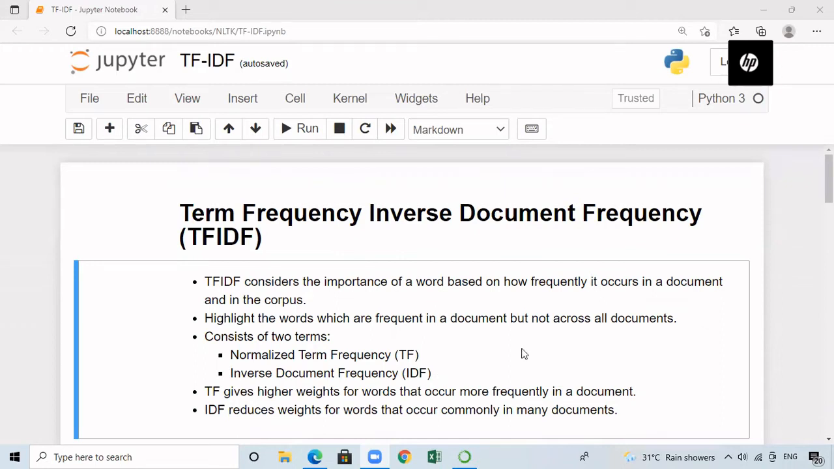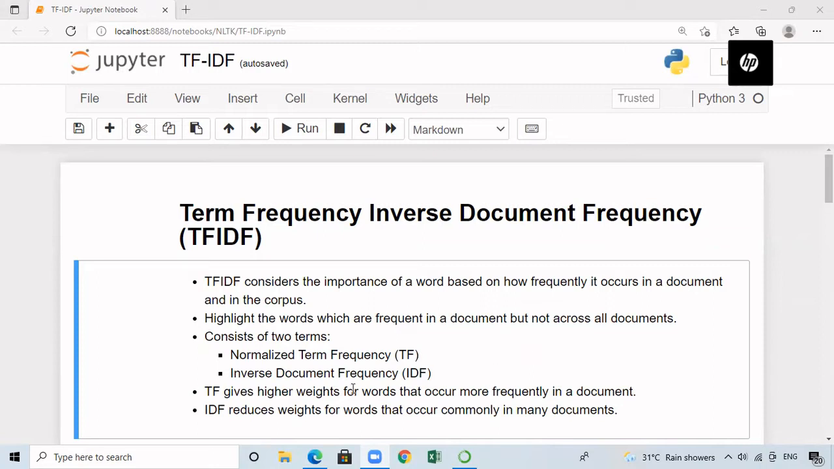Hello friends, in this video we will learn about term frequency, inverse document frequency. In the last video we saw the vectorization technique bag of words, which counts the number of occurrences of every unique word in the text corpus, and the weight is considered as a count. Because of this, if a particular word is frequently occurring in all the documents, that word will be given more importance in case of bag of words.